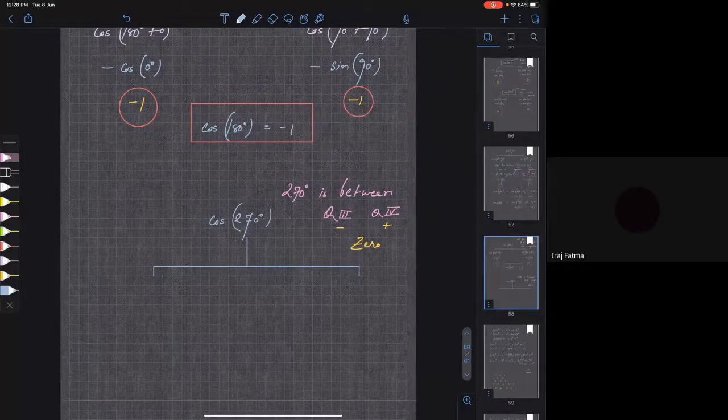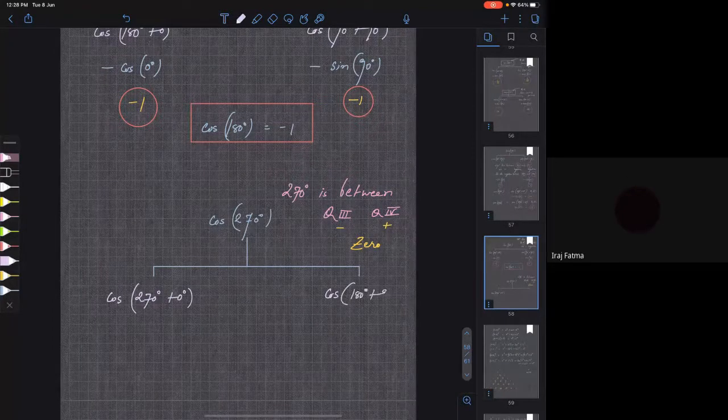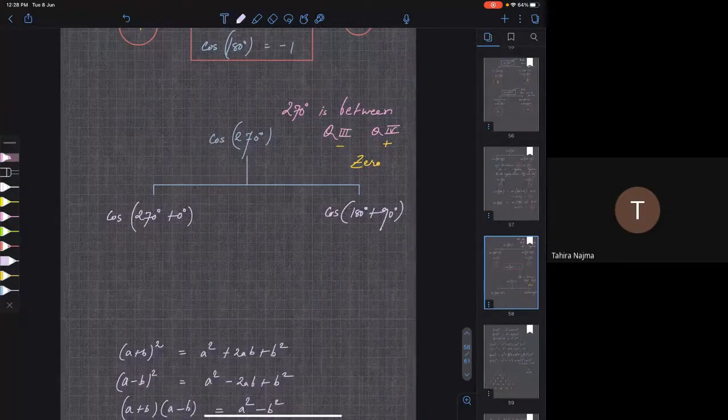I can write it in many ways. I can write it as cos of 180 plus 90, or cos of 270 plus 0, or cos of 360 minus 90. You can also take 180 plus 90, or 360 minus 90, if you want. Anyway, whenever you have 270, cos will become sine and sine will become cos.